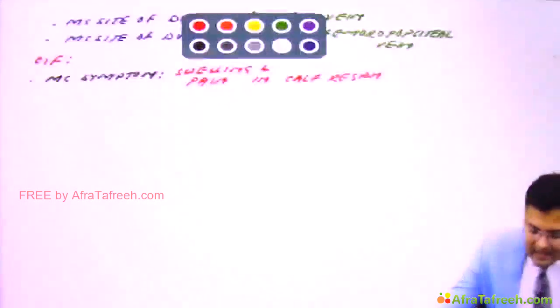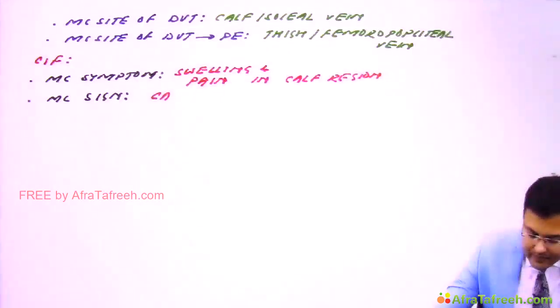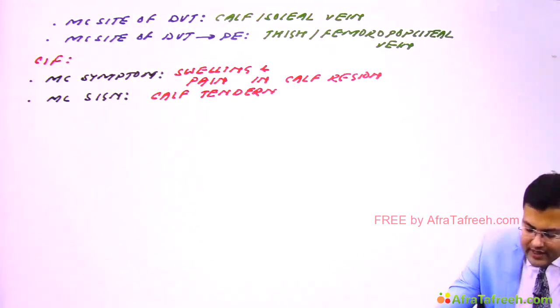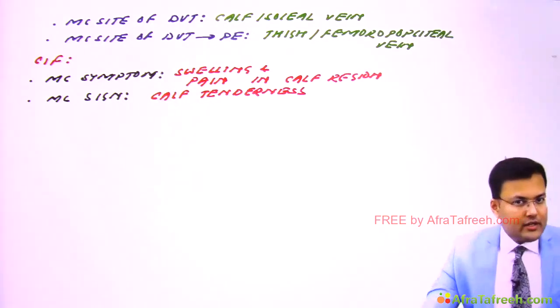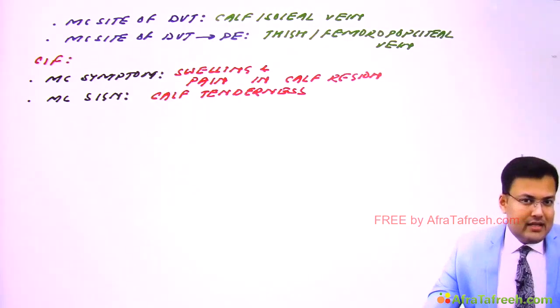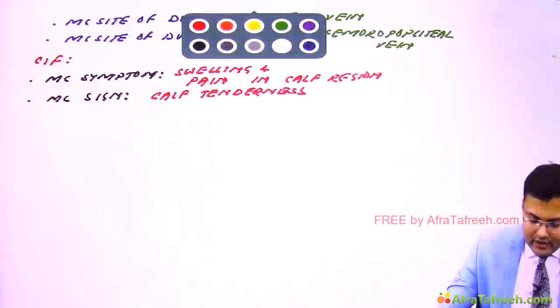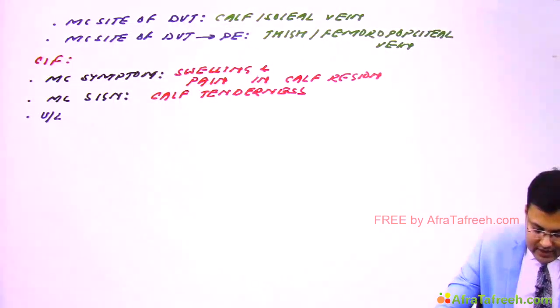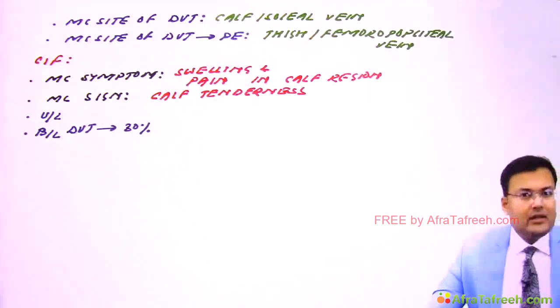Clear? And what's the most common sign? There is calf tenderness. So the most common sign is calf tenderness. In the majority of cases of deep venous thrombosis, is it unilateral or bilateral? It's unilateral. Bilateral DVT is seen in 30% of cases. Clear? In the majority of cases, it is unilateral. Bilateral DVT was asked in NEET PG. It is seen in 30% of cases.